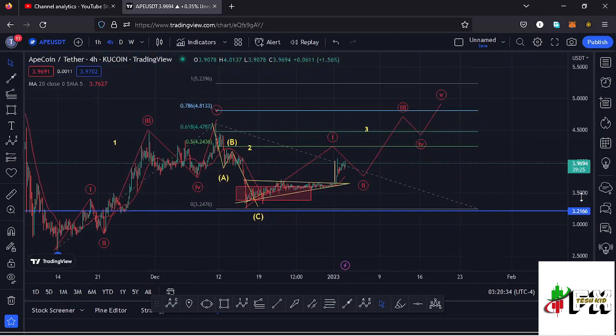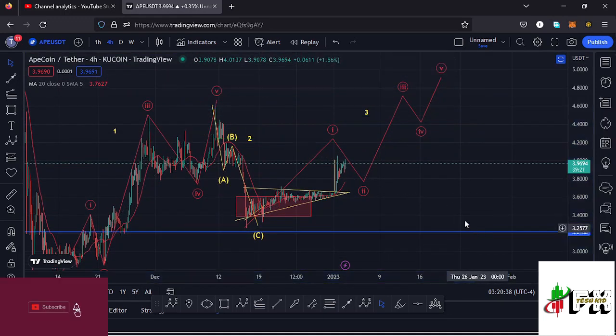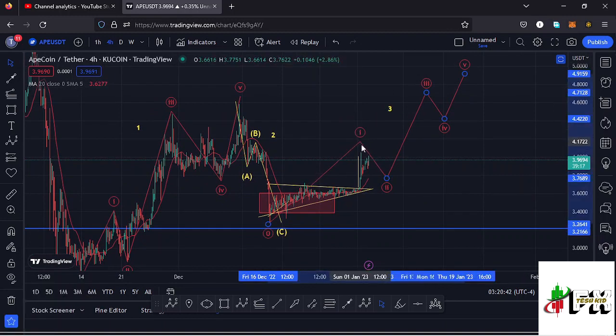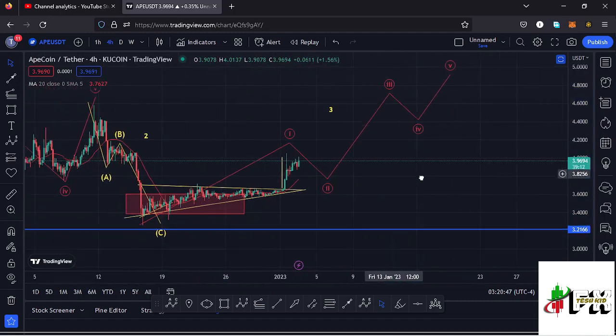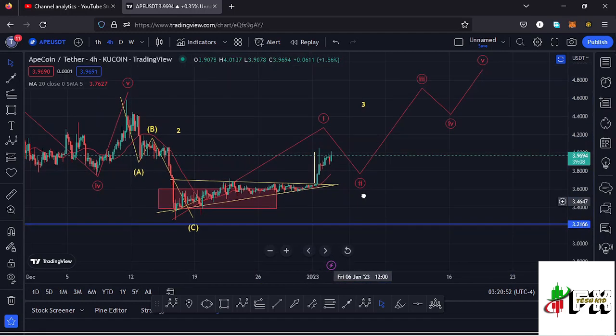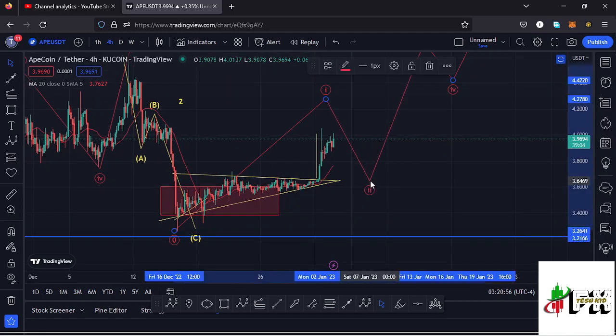And we also need to have in mind that this might be the start of that impulsive movement to the upside in the formation of this wave 3, that might be the first wave to the upside, but there's still room for us to make one more new low in the formation of this first wave to the upside. And in case that happens, then we can expect a bit of a retracement to the lower side in the formation of this second wave.